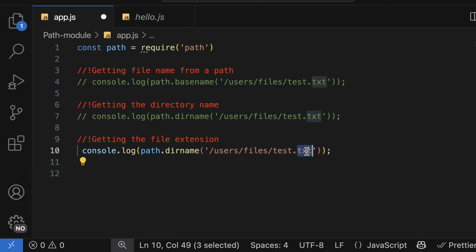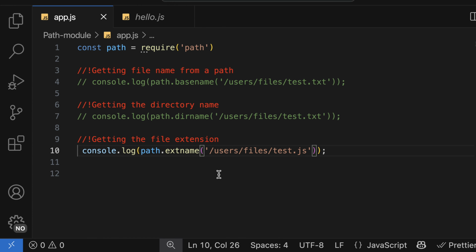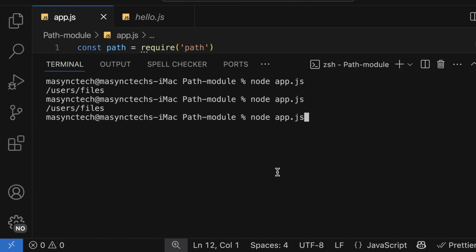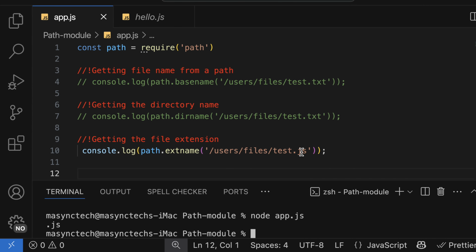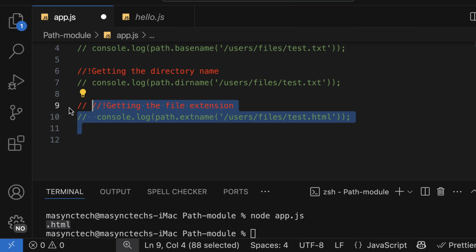If I change this one to JS, the extension is what? .js. Let's change the method to extname, which means extension name, and it is .js. If I change this one to HTML, the extension is going to be .html, which is this one. And apart from this, let me copy and comment.